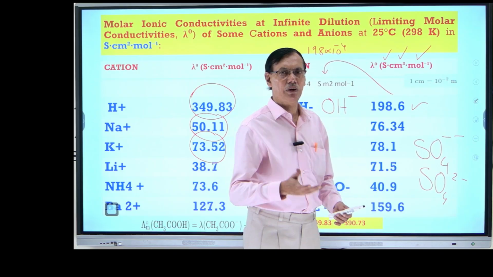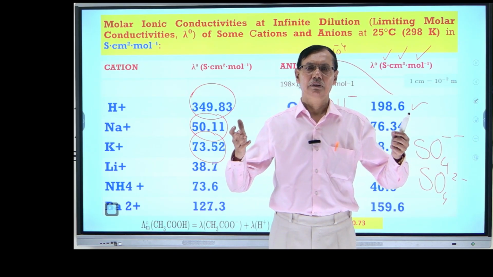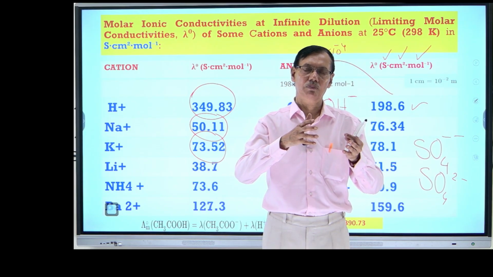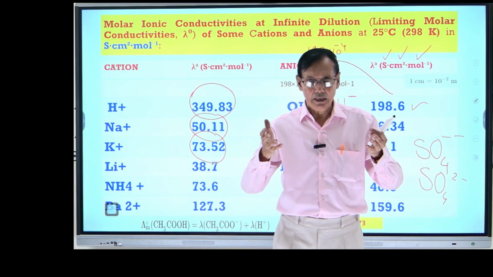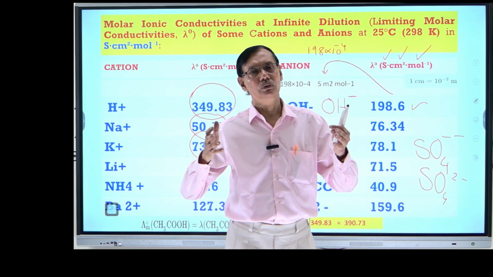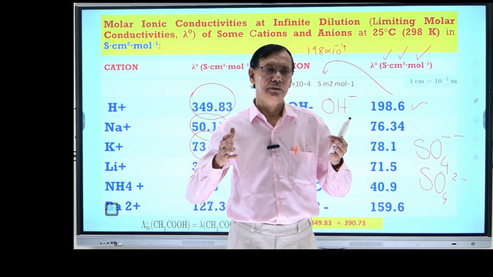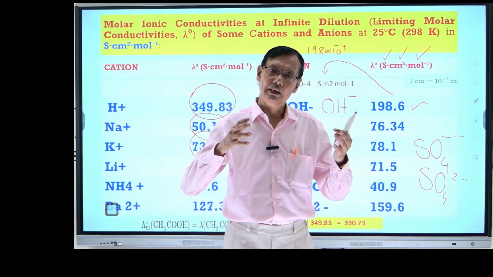Now a small, simple question, at the school level. Suppose I give you the ionic conductance, or limiting conductance at infinite dilution, of the acetate ion and the ionic conductance of the hydrogen ion. What would be the equivalent or molar conductance of acetic acid at infinite dilution?